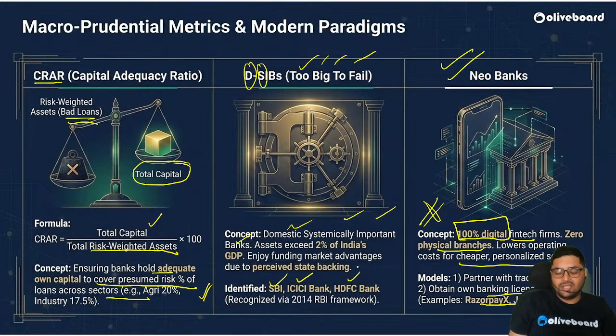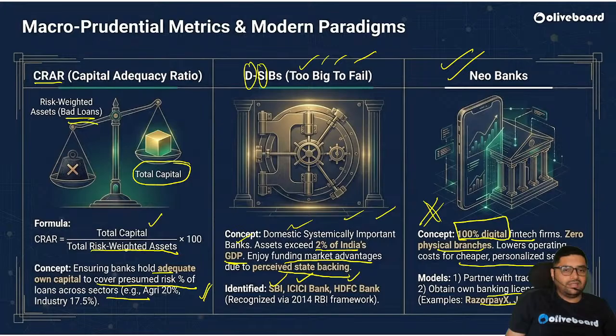SBI, ICICI, HDFC. These banks cannot fail. If they fail, 2 to 3% of GDP is gone. They enjoy funding market advantages due to perceived state backing. So please remember this.